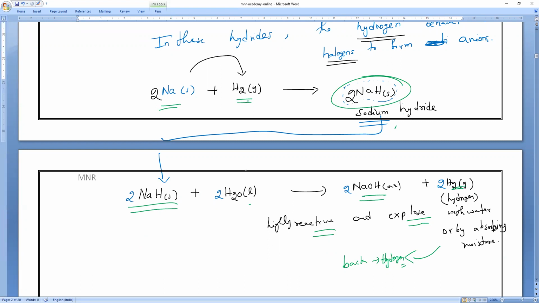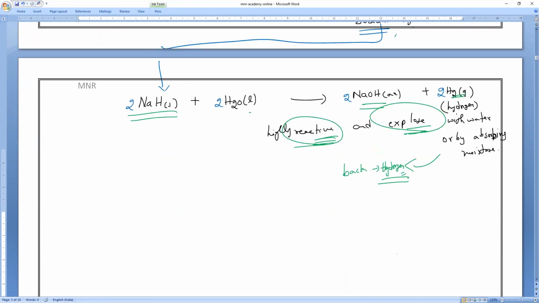The hydride is reacting with water. It is highly reactive and explosive, and it gives back hydrogen. That is the equation. Understand? Okay.